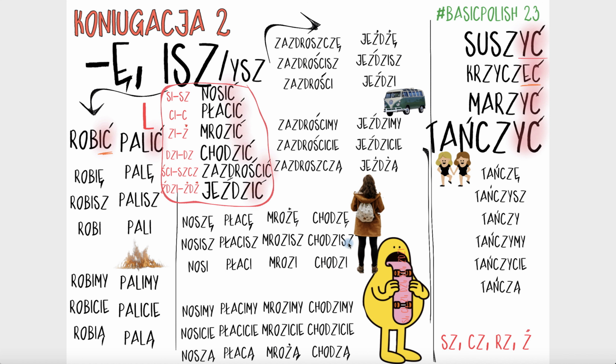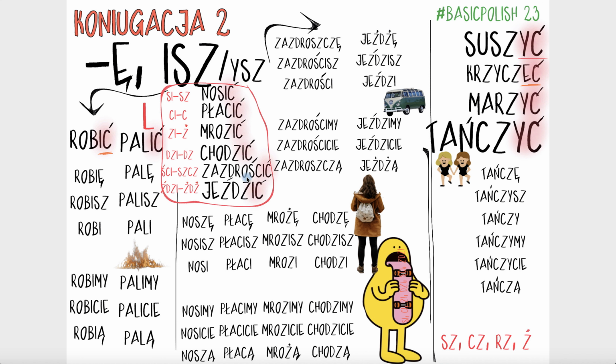Chodzi, no ending, so we're dropping SZ, no ending. Then we've got chodzimy, chodzicie, and back to our right side here, chodzą. So once more: chodzę, chodzisz, chodzi, chodzimy, chodzicie, chodzą. So I go, you go, he goes, we go, you go, they go.